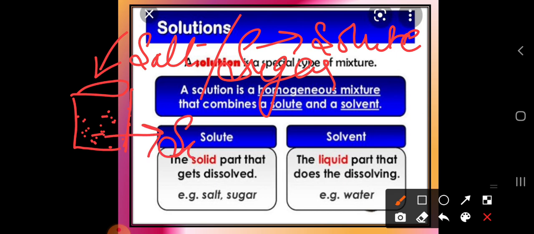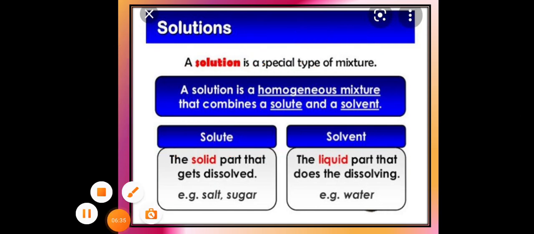So what is the solvent here? It is the water. The question can be asked by giving the example, a solution of water and salt, which is the solute and which is the solvent. At that time, what you have to write is: water is a solvent and salt is a solute. So this is our definition of solute and solvent.